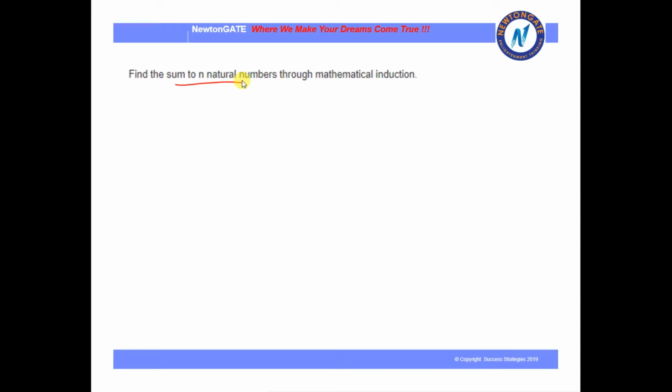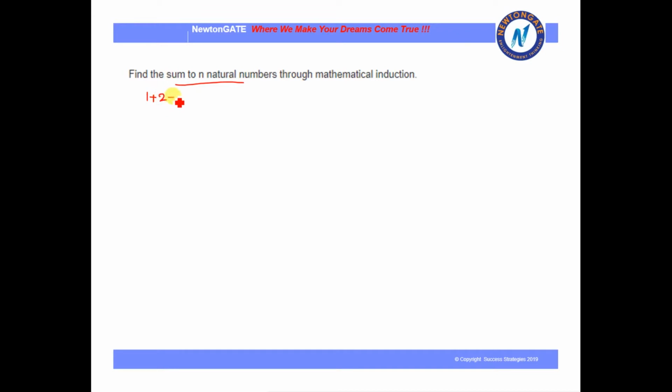First we will find the formula with the help of the sum of series, and then we will prove with the help of mathematical induction that the formula we have shown here is true.